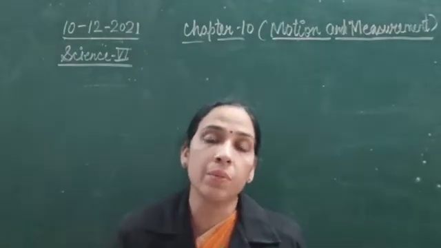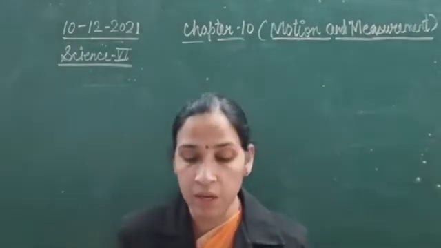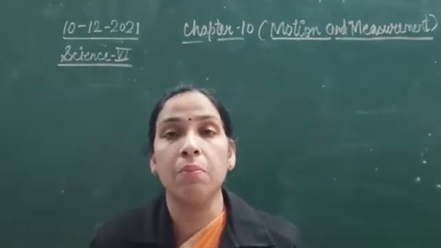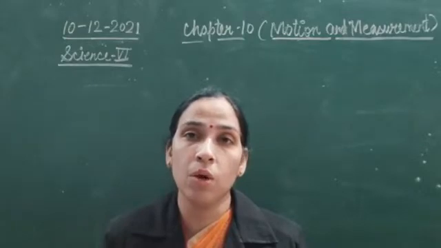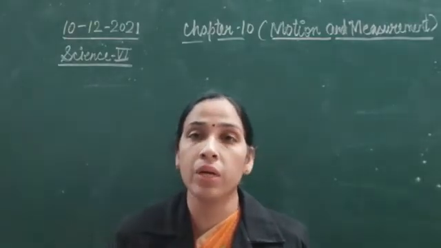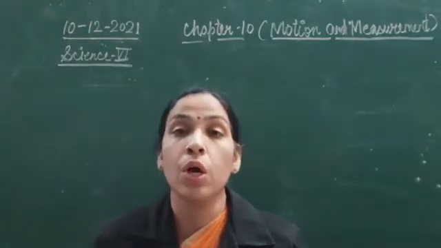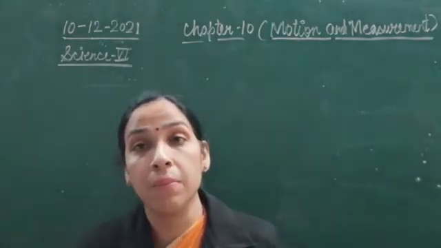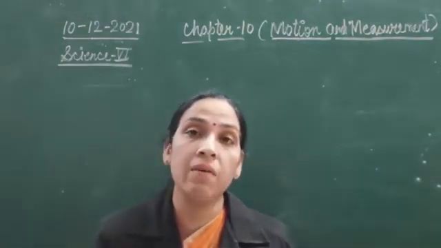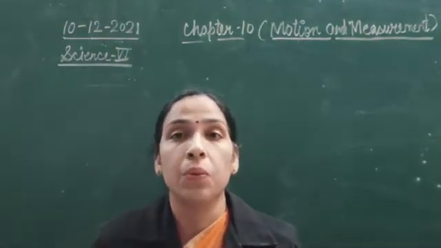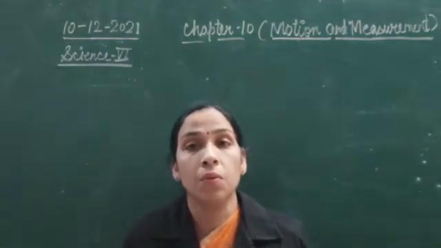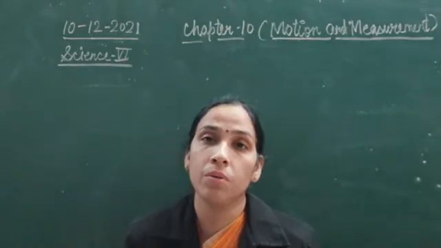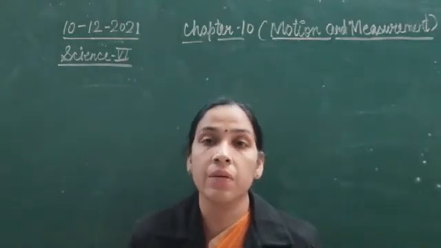So many times in the exam you may be asked to write two examples in which you observe at least two types of motion. So you can take all these examples. Along with that, we have many more examples, like the movement or motion of planets.